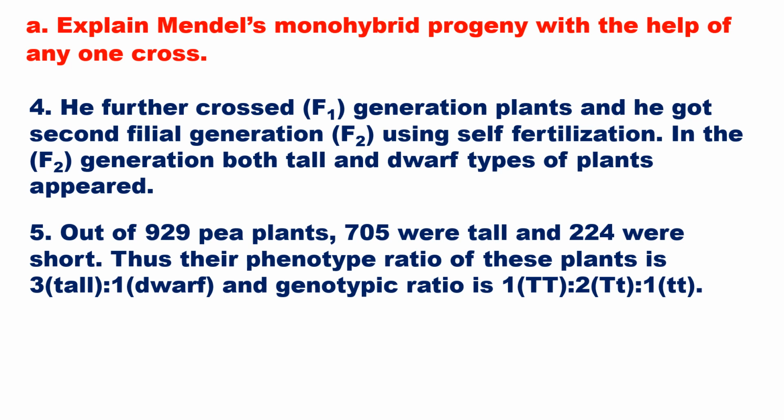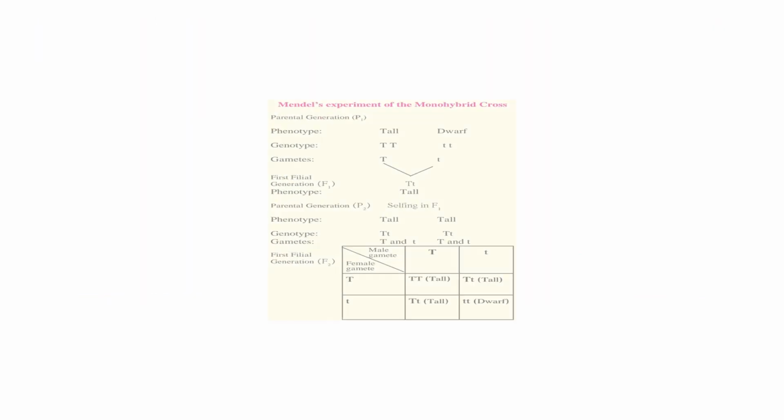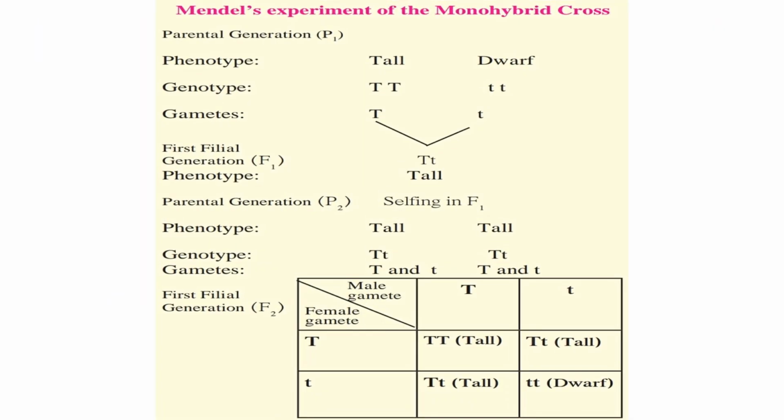Out of 929 pea plants, 705 were tall and 224 were short. Thus, the phenotype ratio of these plants is 3:1 and the genotype ratio is 1:2:1. Mendel's experiment of the monohybrid cross is shown below with the help of Punnett square.